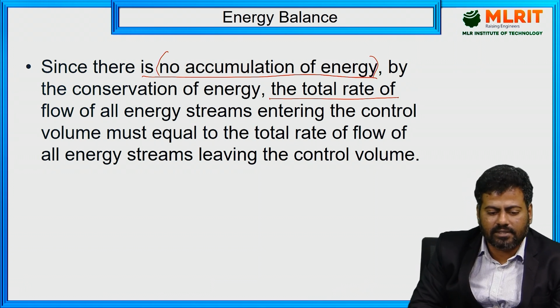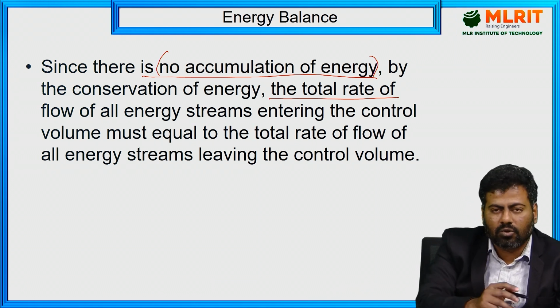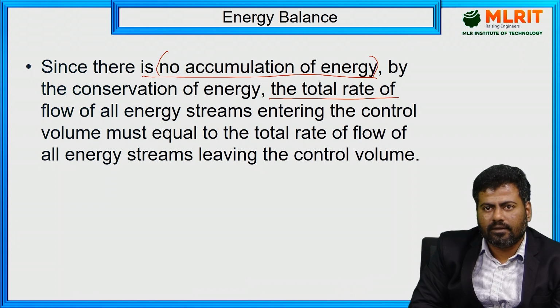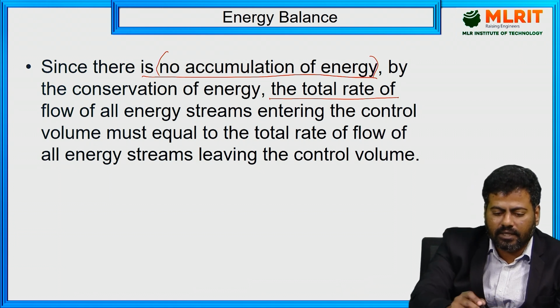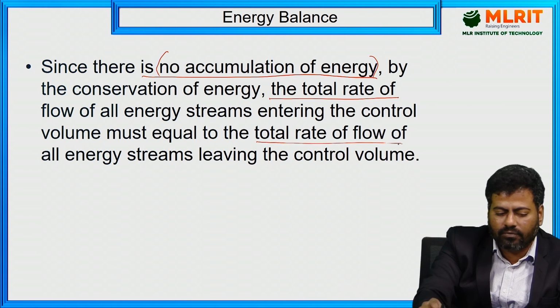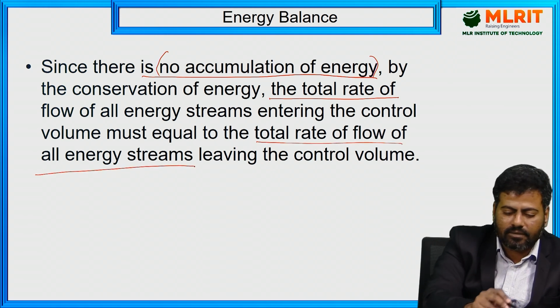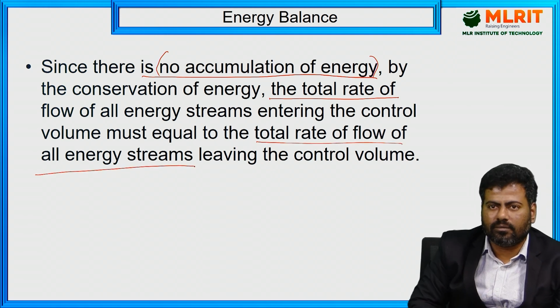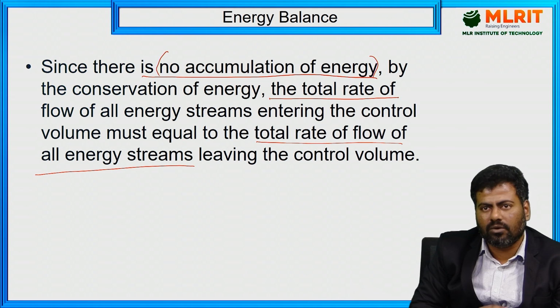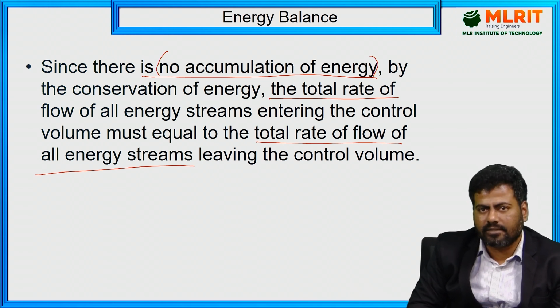all these energy streams entering the control volume, which is the system we consider, must equal the total rate of flow of all energy streams leaving the control volume. Then only there will be no accumulation of energy. This is applicable for steady conditions.